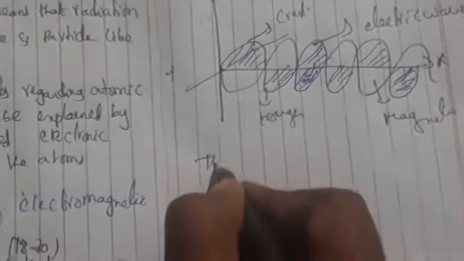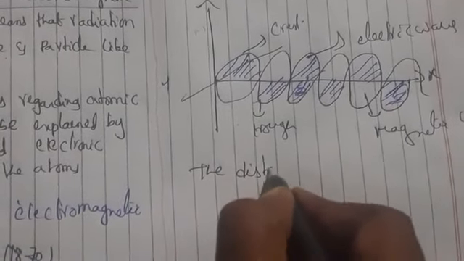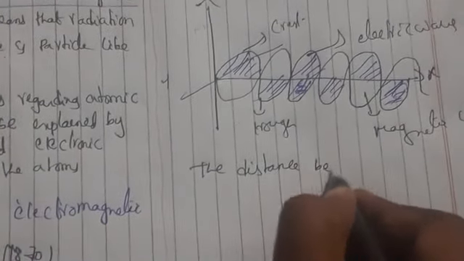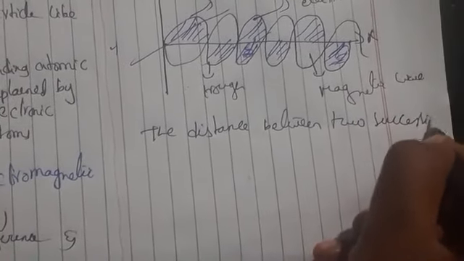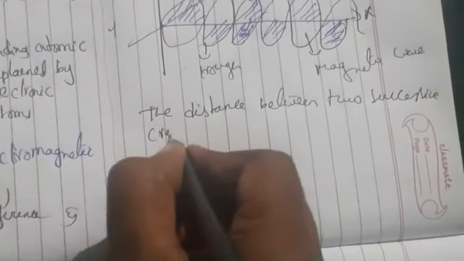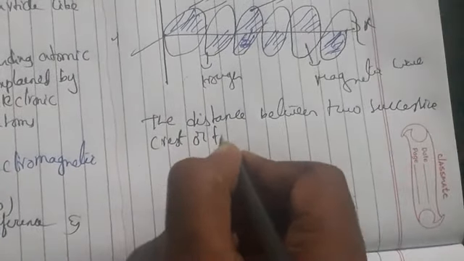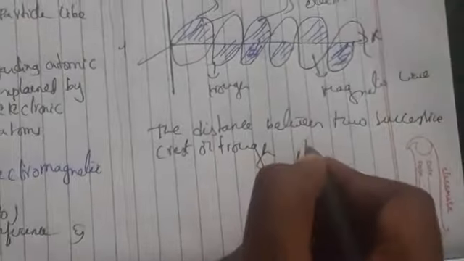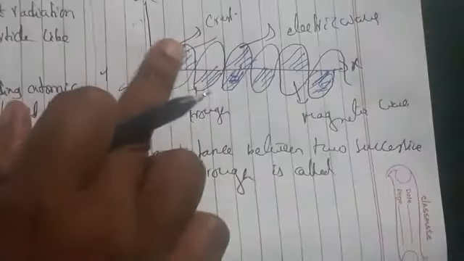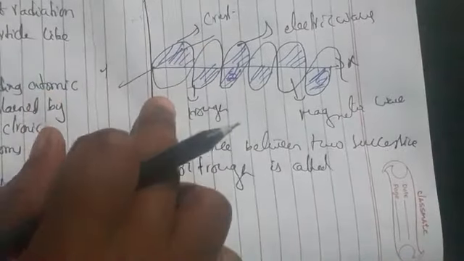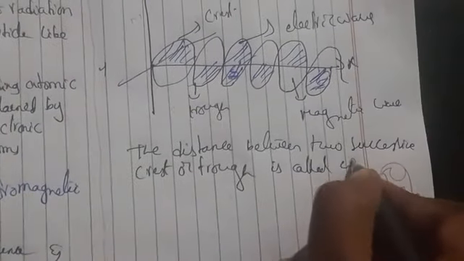So what is wavelength here? The distance between two successive crests or troughs, we call it as wavelength.